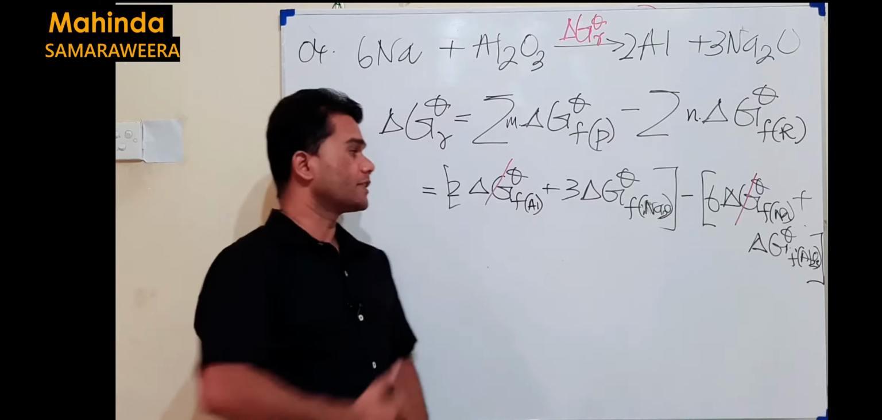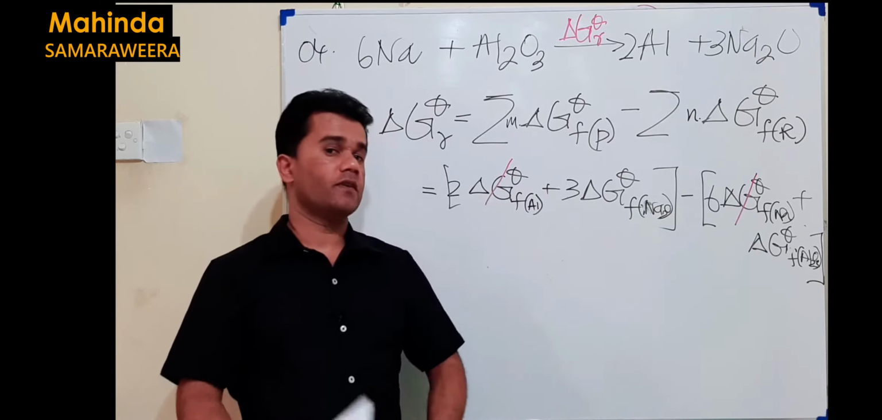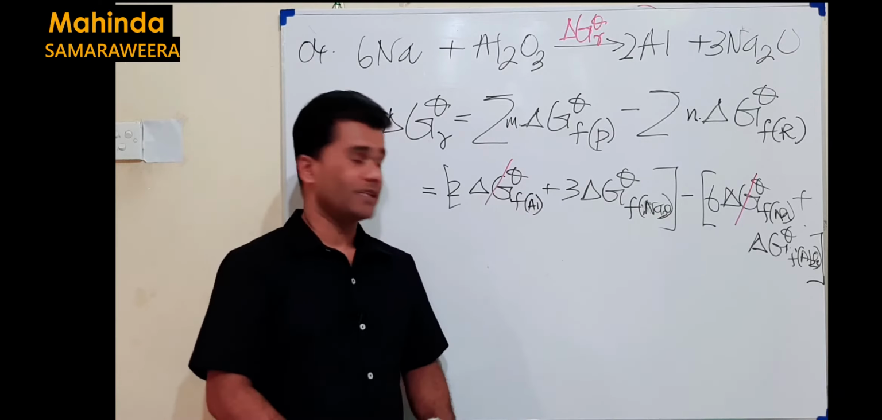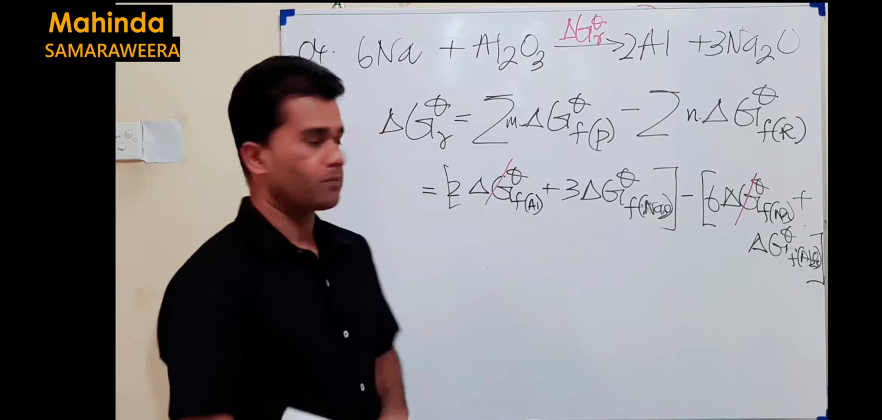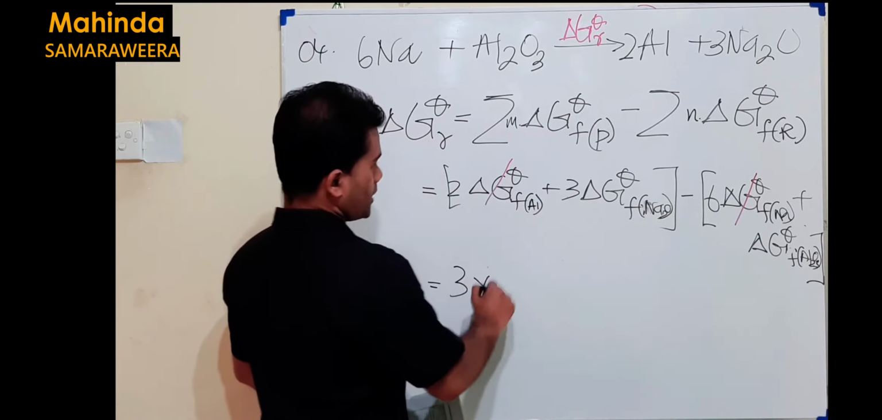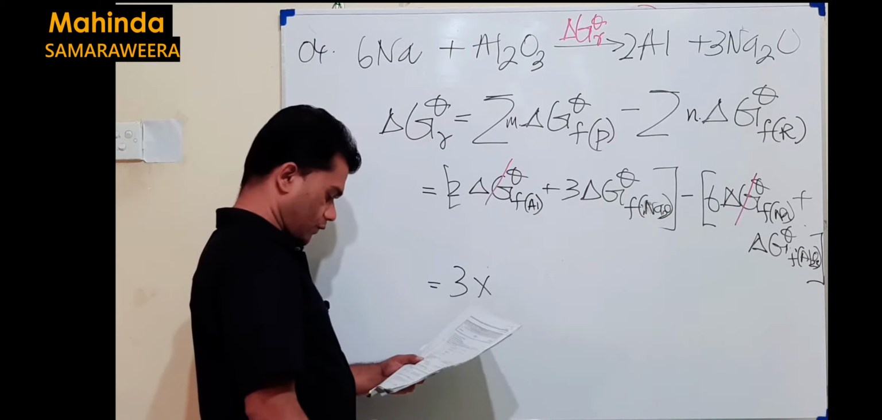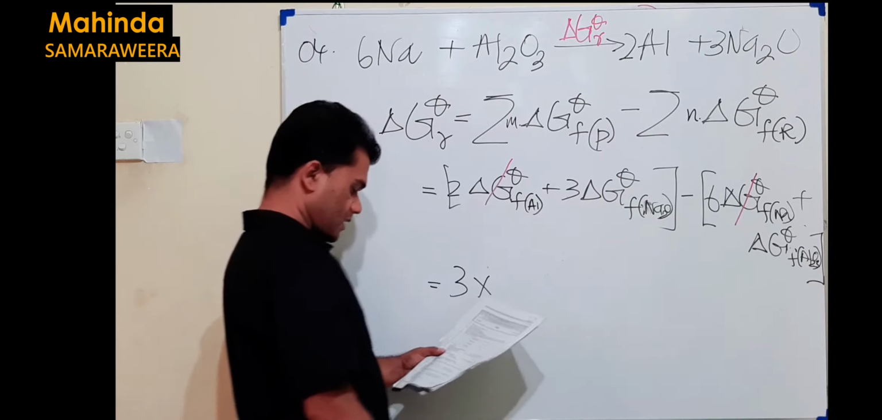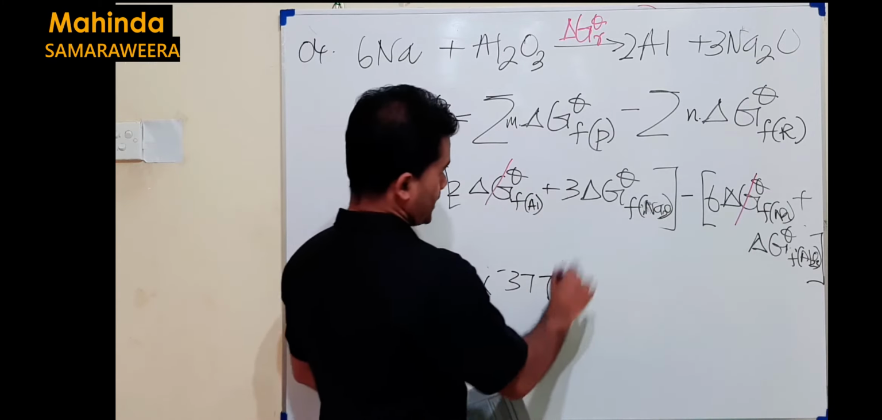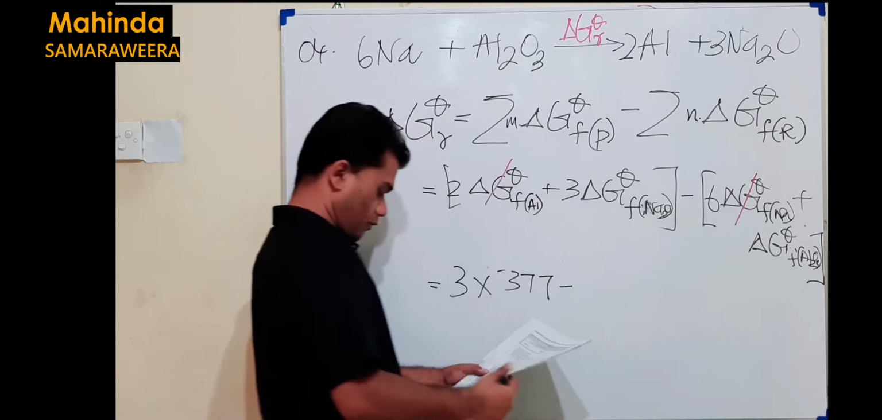So I cancel these elements. Why? Because we know the free energy change of formation for an element is 0. So you can just remove that part. Then we come to the other part. 3 times the free energy change of formation of sodium oxide. It's given as minus 377.